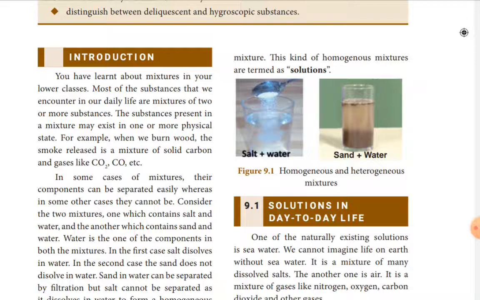What is called a mixture? Mixtures are substances that contain two or more kinds of elements or compounds. In 9th standard you studied that substances which contain two or more kinds of elements or compounds may be physically mixed together in any ratio. These are called mixtures.